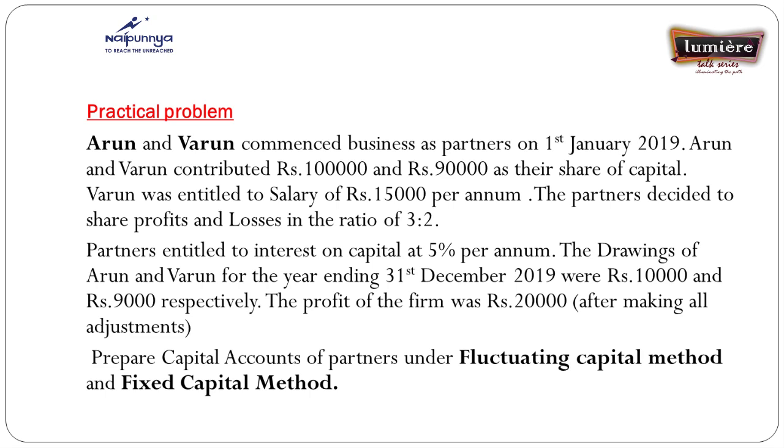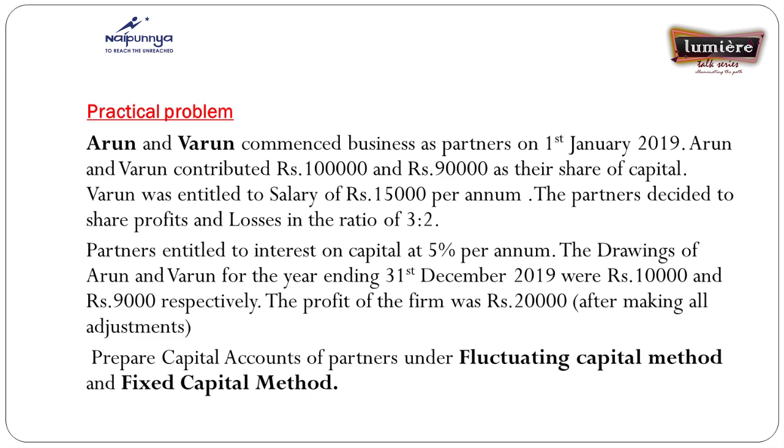And they make drawings. The drawings of Arun and Varun for the year ended 31st December 2019 were rupees 10,000 and rupees 9,000 respectively. The profit of the firm was rupees 20,000, that is recorded in the bracket after making all adjustments, otherwise called net profit. Only net profit should be divided by the partners. The net profit is considered after making all adjustments, that is, after making all expenses and losses.